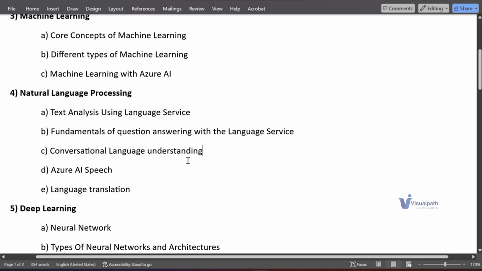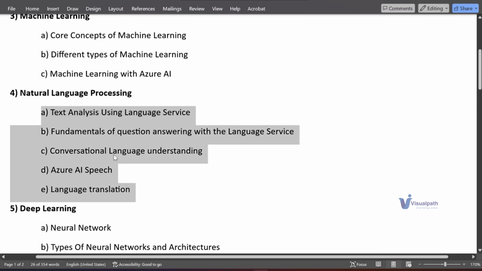So we'll be going to the chatbots, and we have Azure AI Speech. This indicates that whenever we have any text, the text will be converted into speech. If the input is speech, then we'll be converting that into text. That Azure AI Speech service will be taking care of it. So it's all about audio conversions. And then we have language translation as well, converting from one language to another language. All these things we'll be discussing in NLP.